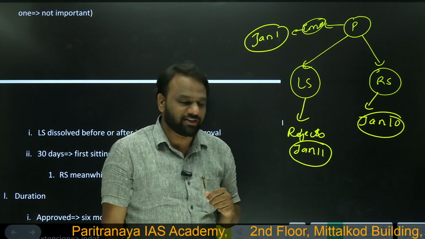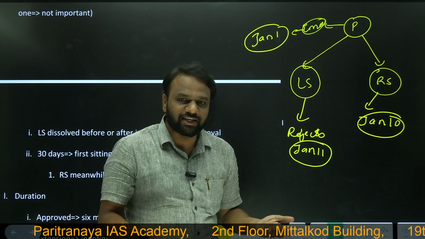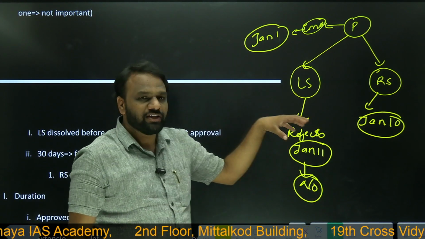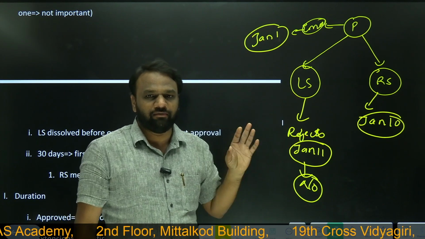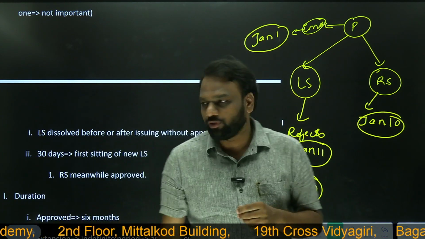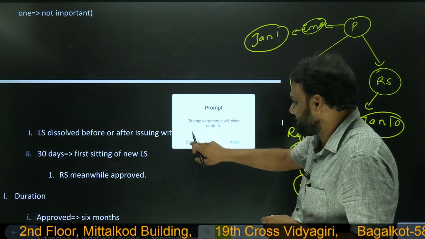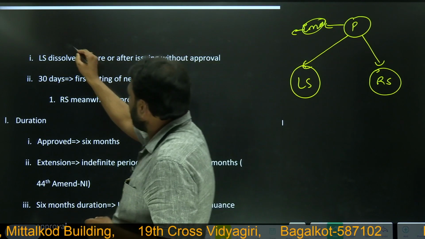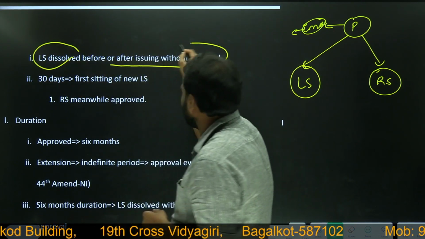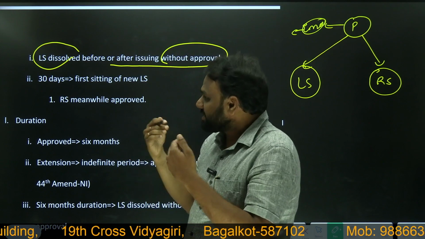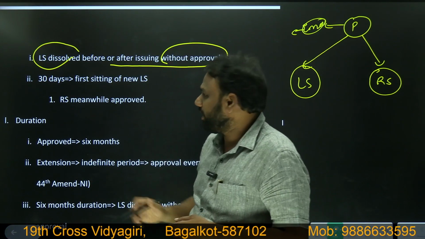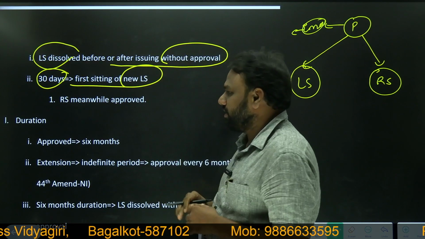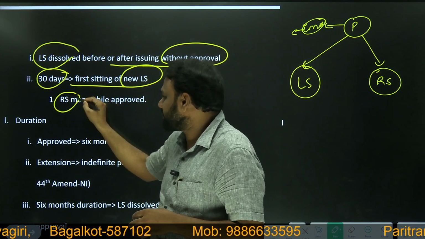Then what happens to the emergency? After January 11th, does the emergency exist? No. So the emergency ceases to exist on January 11. Very important point to note. So all these points have been discussed here. If Lok Sabha is dissolved before or after issuing without approval, then the emergency continues to exist until 30 days after the first sitting of the new Lok Sabha, provided in the meantime Rajya Sabha has approved it.